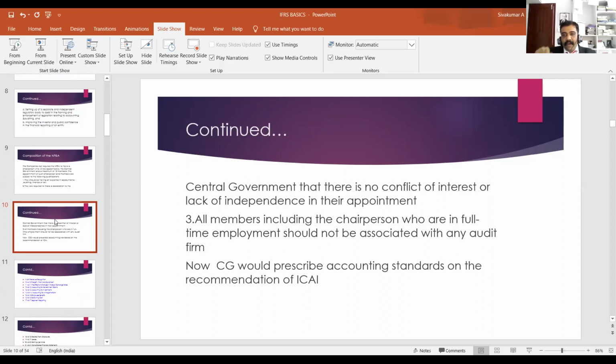Okay. Now, the central government may prescribe relevant accounting standards after getting a recommendation from the Institute of Chartered Accountants of India and after consultation with the National Financial Reporting Authority. Now, there is an agency between the central government and the Institute of Chartered Accountants of India. That agency is known as the National Financial Reporting Authority.